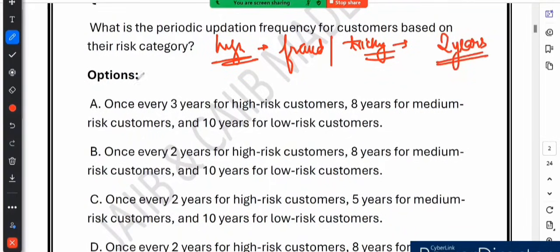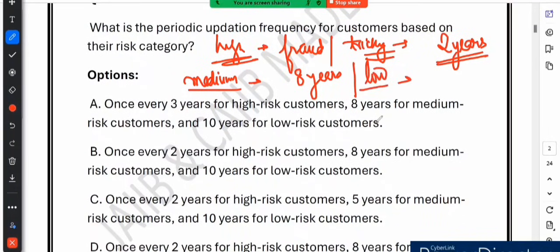Next we have the medium risk customer. These folks don't pose as much risk but still need monitoring. For them the updation happens every 8 years. Think of this as a mid-level check-in for safety. And finally we have the low risk customer. These are your super safe customers, like someone with a simple savings account and no unusual activity. For them the bank updates details every 10 years. So low risk is equal to long time is equal to 10 years. Here is a quick recap: high risk every 2 years, medium risk every 8 years and low risk every 10 years. It is easy to remember once you break it down.